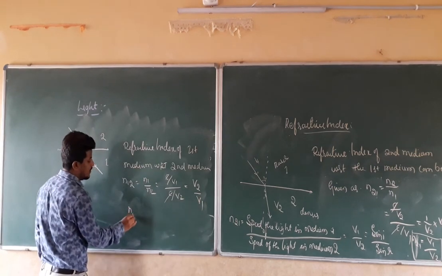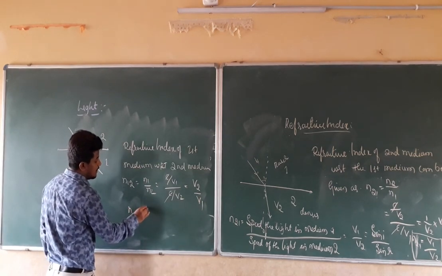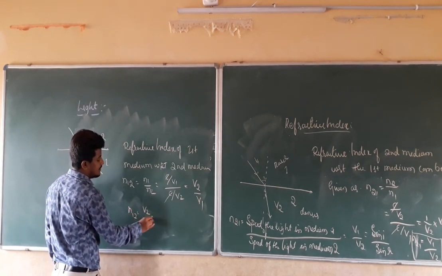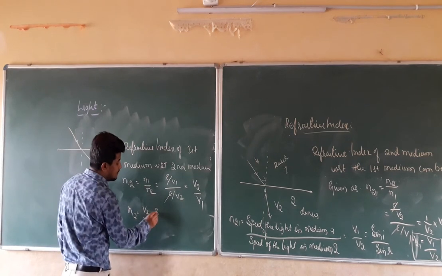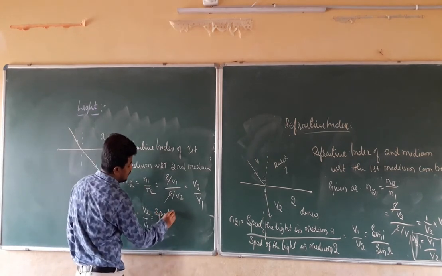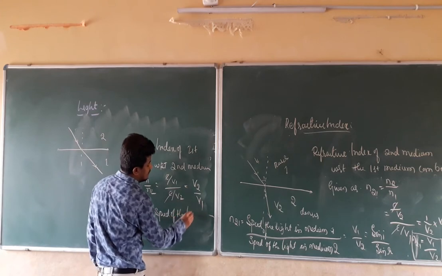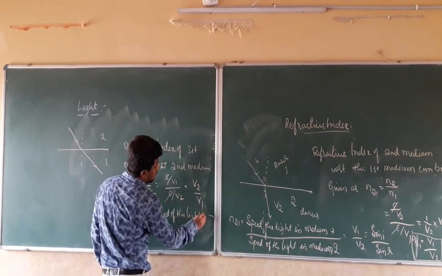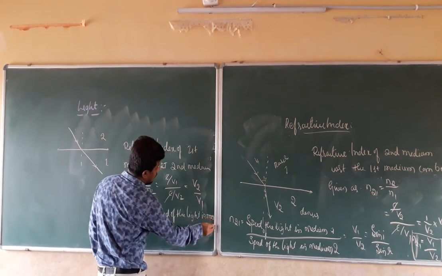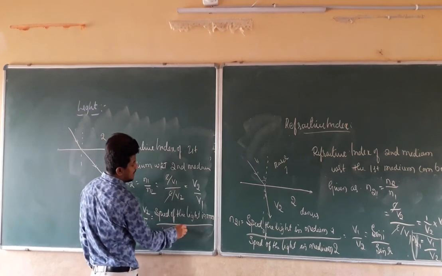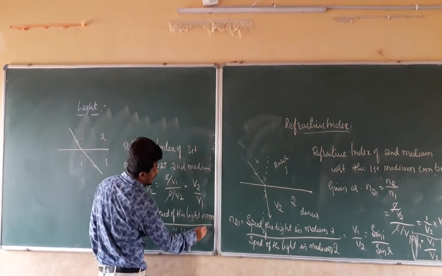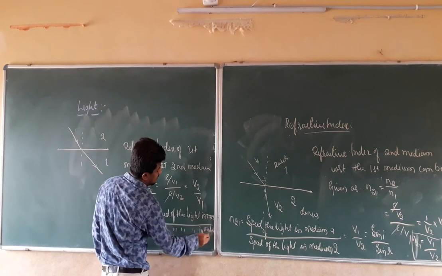That is, n12 is equal to v2 divided by v1, that is equal to the speed of the light in medium 2 divided by the speed of the light in medium 1.